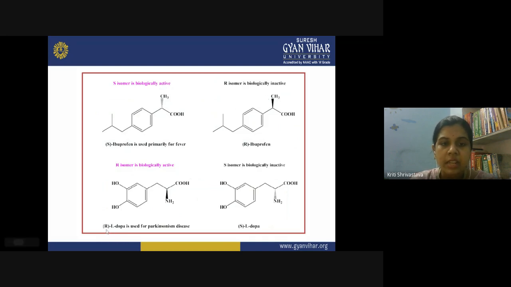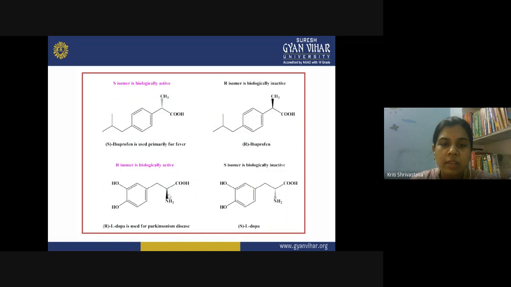Similarly, here L-DOPA is used to treat Parkinson's disease. In the R isomer, the ammonium is towards the viewer, which is shown by the wedge bond. We will later see how the groups are represented in their three-dimensional positions.